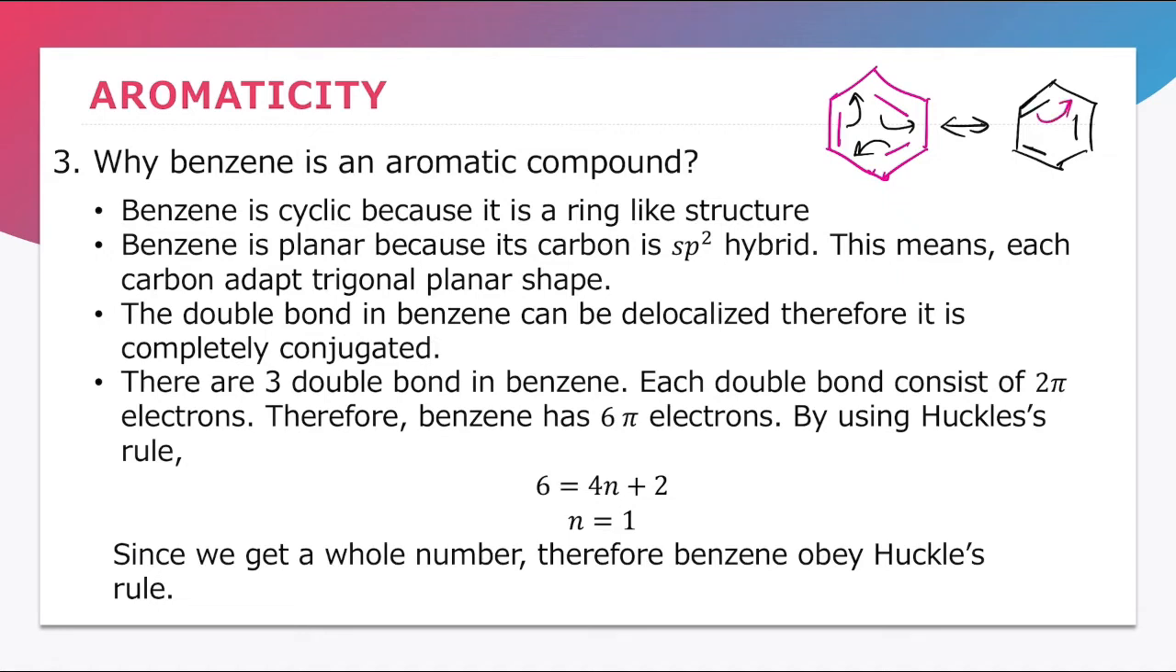And finally, there are 3 double bonds in benzene. Okay, lepas itu each double bond consists of 2 pi electrons. So secara totalnya kita tahu benzene ini ada 6 pi elektron. So dengan menggunakan Huckel's rule, 6 itu dia sama dengan 4n tambah 2. Jadi bila kita susun semula, n itu kita akan dapat 1. Since we got a whole number, therefore benzene obeys Huckel's rule.